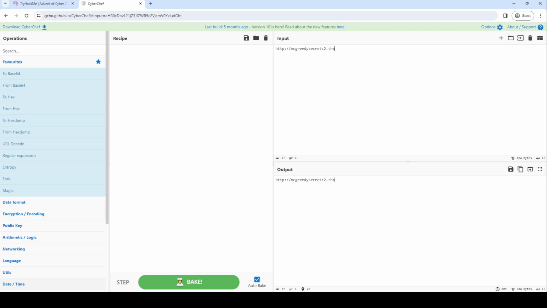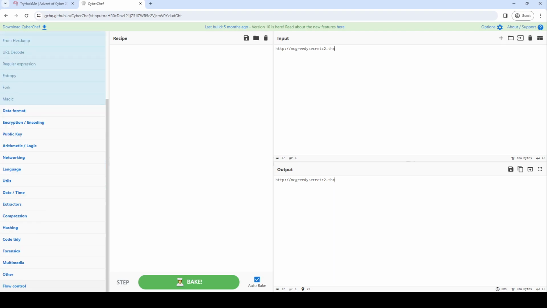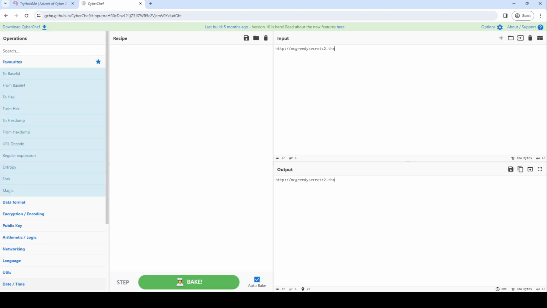All right, let's just see what the screen reader makes of this, because it's really not good. Speed button, auto clickable, checkbox, button bake, button step, button delete, button folder, button save, recipe, clickable, flow control, other, multimedia, forensics, code tidy, hashing, compression, extractors, date/time, utils, language, networking, arithmetic, public key, encryption, regular expression, URL decode, from hexdump to hexdump, button star, favorites, search, edit, operations.